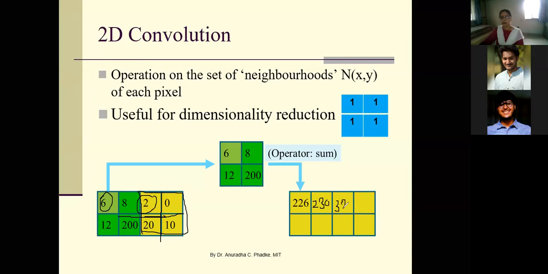Now, instead of coefficients as 1, if these coefficient values are 1 by 4, tell me what are the new values for these 3 pixels, 6, 8 and 2. Type your answer in the chat box.